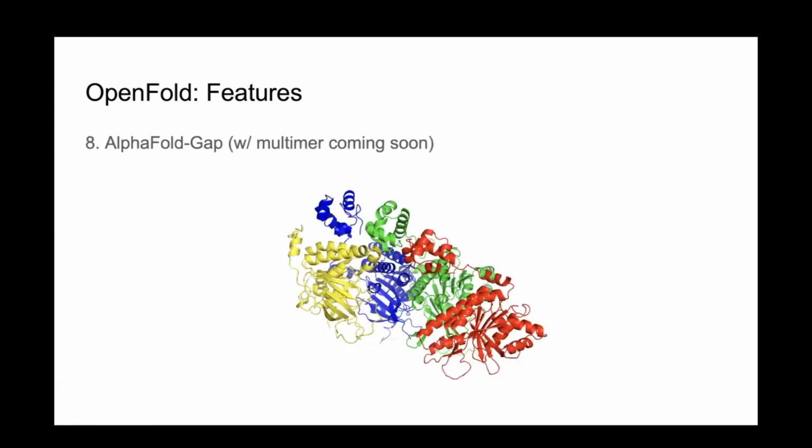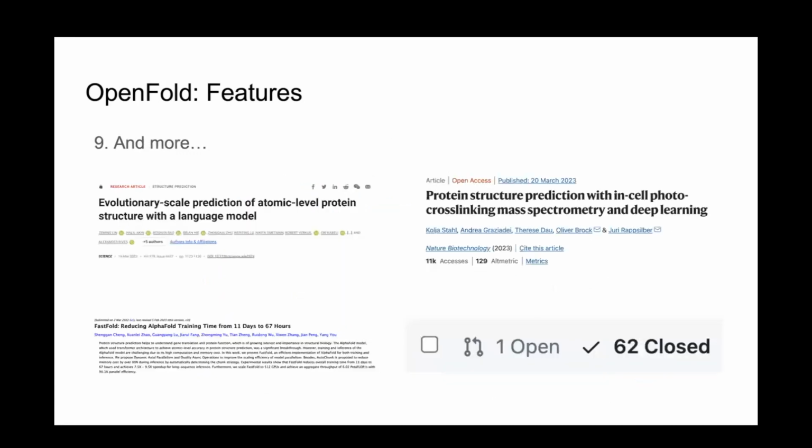We support AlphaFold-Gap inference at the moment, that hack I mentioned. So you can actually predict multimeric structures with OpenFold, but we have a proper OpenFold Multimer implementation coming soon. Christina, a PhD student in Mohammed's lab, has been working on this, and it's quite close to completion. So soon you'll be able to run OpenFold with the AlphaFold Multimer weights as well. And then hopefully also train your own Multimer models using OpenFold Multimer.